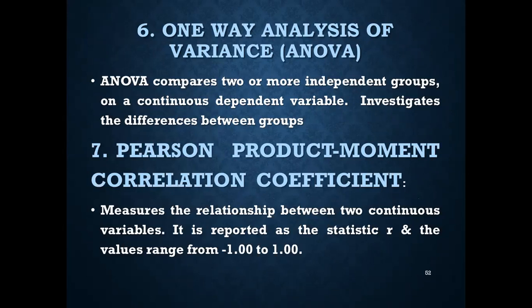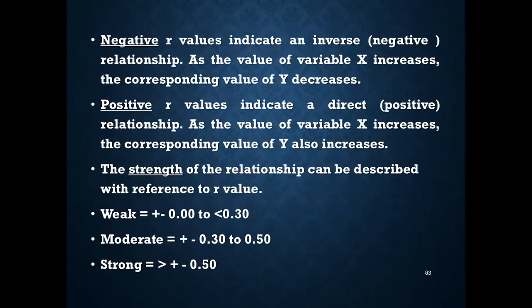Pearson product moment correlation coefficient. It measures the relationship between two continuous variables, and it is reported as the statistic r, and the values range from -1 to 1. Negative r values indicate an inverse relationship or a negative relationship. As the value of variable x increases, the corresponding value of y decreases. Positive r value indicates a direct relationship or a positive relationship. As the value of variable x increases, the corresponding value of y also increases. This is negative and positive.